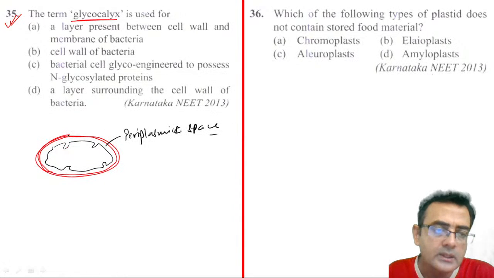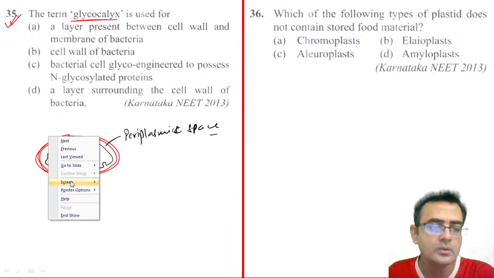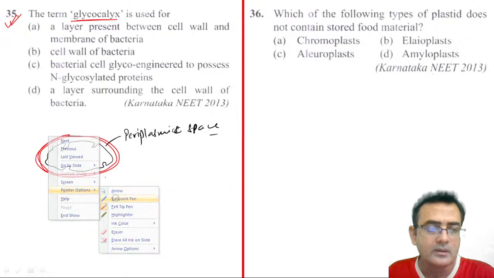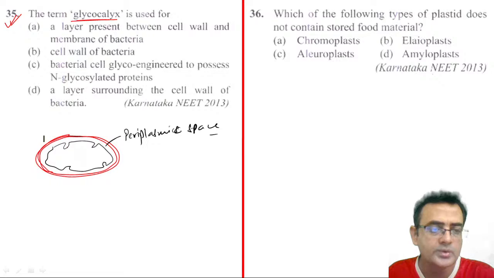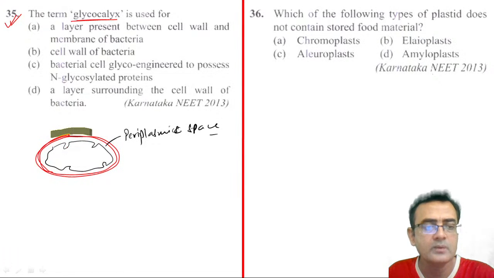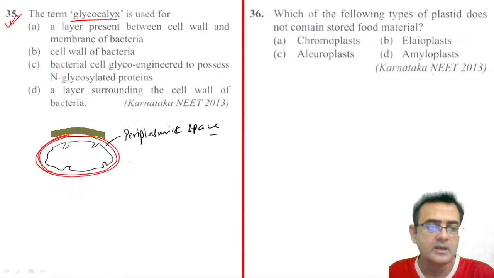Okay, so here on the surface of the cell wall there is a slime layer, right? On the surface of the cell wall the slime layer is there, and those slime layers are made up of carbohydrate. Actually, suppose this green one is the slime layer, right? So this is called glycocalyx, right? This can be said as glycocalyx. This you can also call glycocalyx.